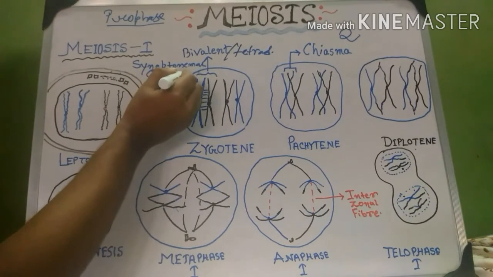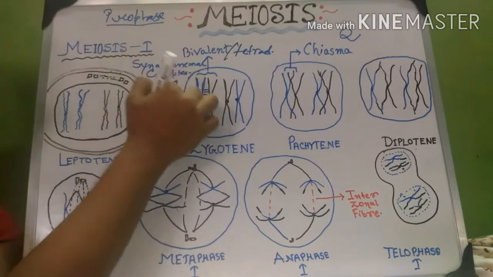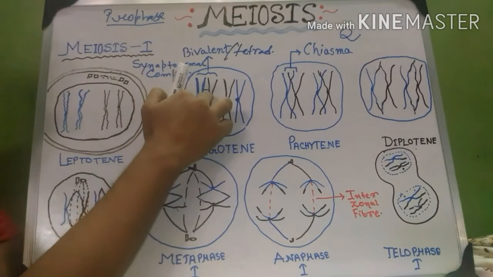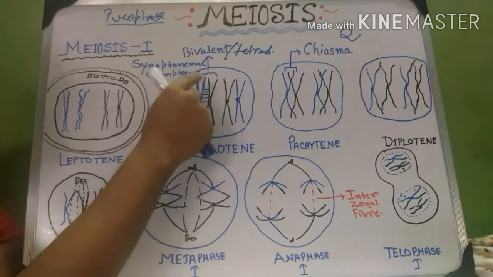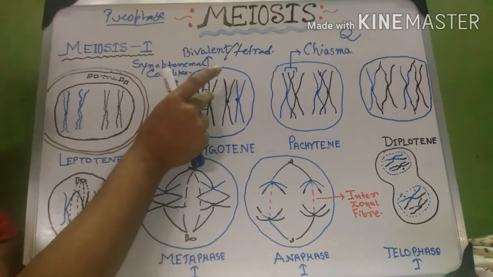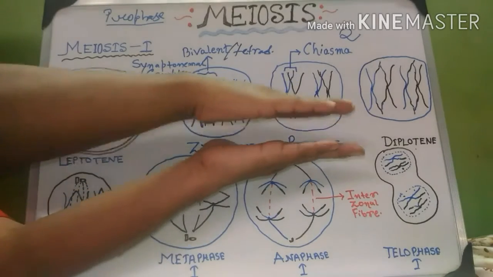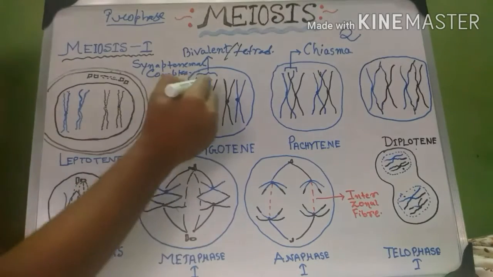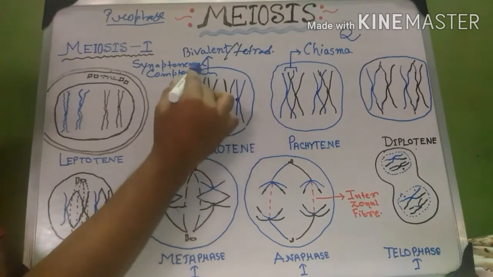So what is the synaptonemal complex? It is the protein present between two homologous chromosomes in the zygotene phase that helps hold the homologous chromosomes tightly together. And the important thing is that these homologous chromosomes do not bind side by side. They actually remain in an up and down form. So it is very important to understand. This is the synaptonemal complex, and this pair of two chromosomes is known as a bivalent.